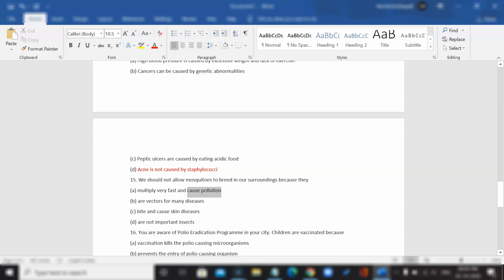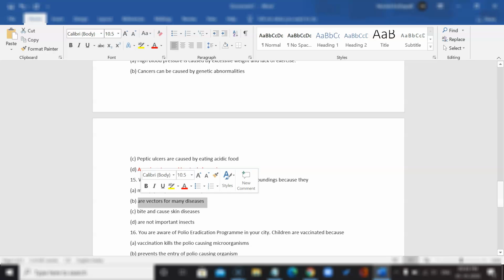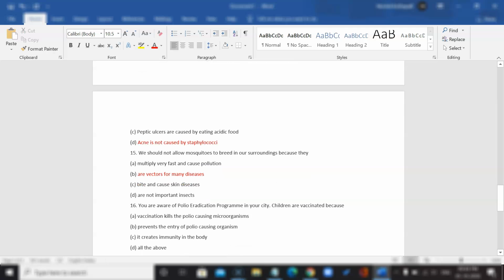Multiply very fast and cause pollution. Okay, who wrote the answers for this question? I think with elimination, we can easily eliminate all three of these, and B would be the answer. But yes, also keep in mind that mosquitoes are definitely vectors for many diseases.